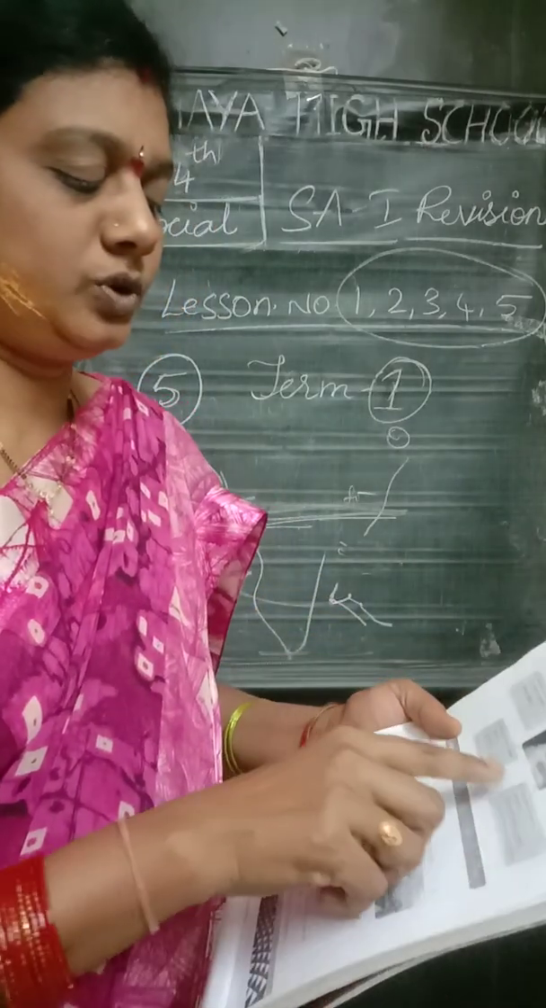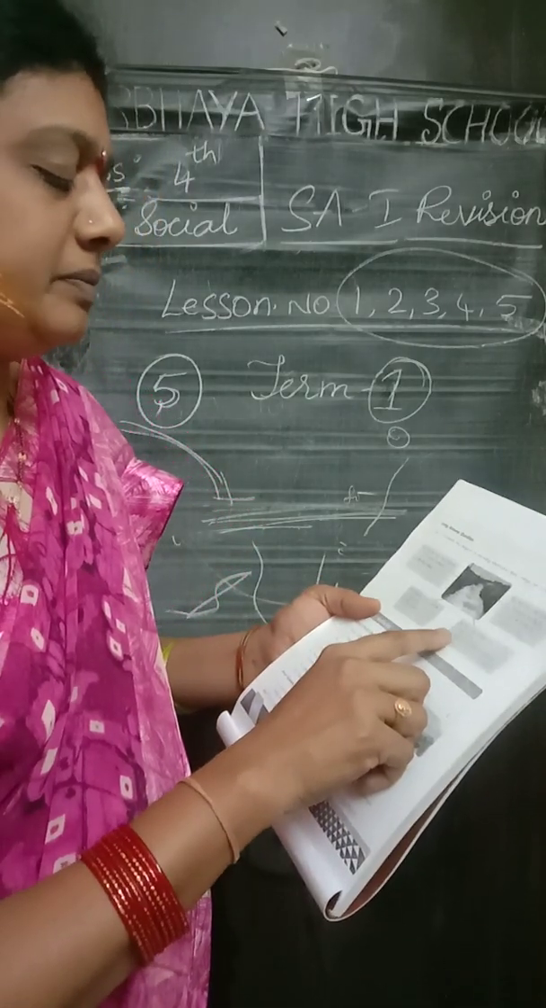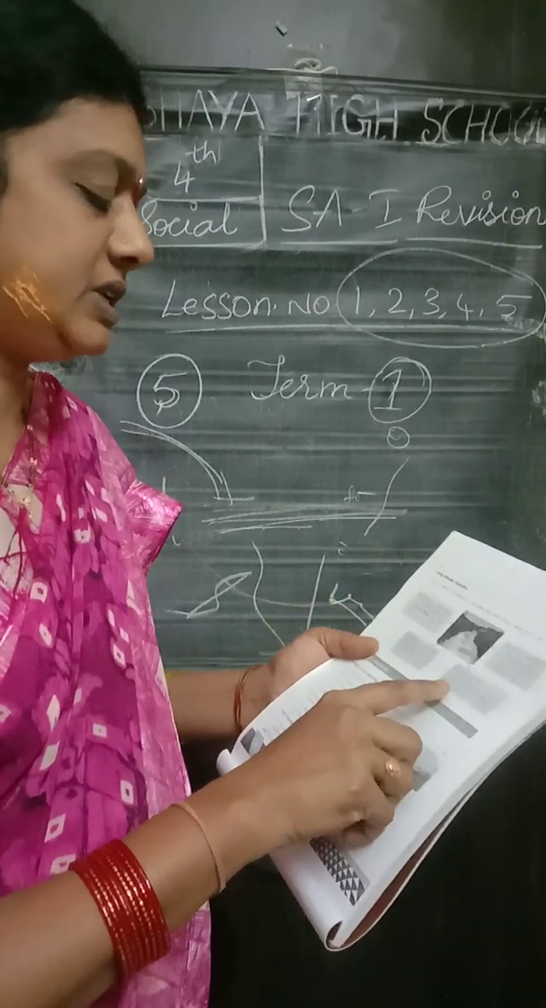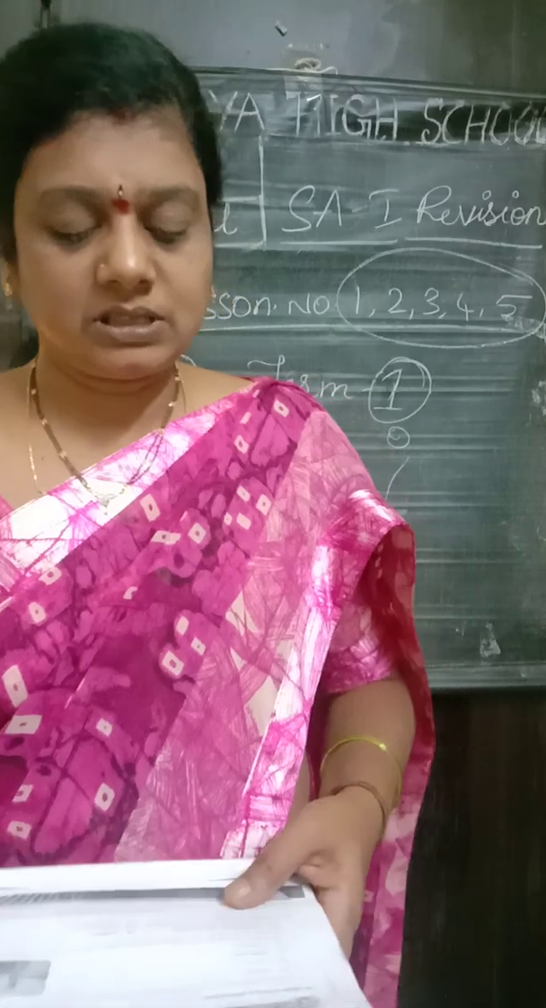Okay, and two uses of rivers for agriculture. Rivers make lands fertile for growing crops. Yes, and they provide water for irrigation. Yes, these are the various uses of rivers. Yes, okay children.